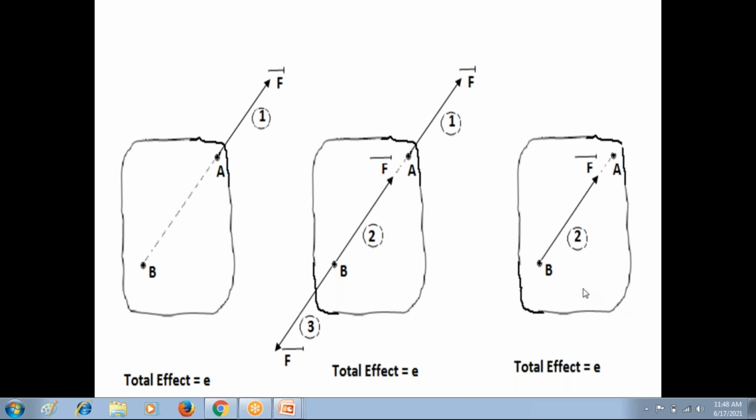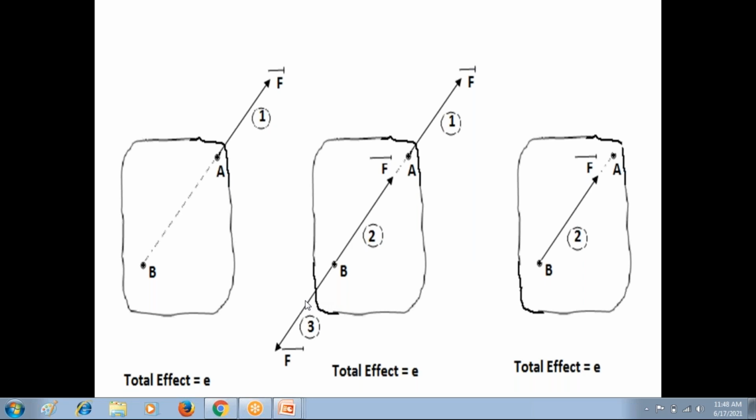So look at this third diagram. I remove the first force at point A from the rigid body. I remove the third force at point B from the rigid body because the first and third force are in the equilibrium condition. Since the first and third are in the equilibrium condition, if I remove these two forces from the rigid body, the body is subjected to only the force F bar at point B, that is the second force F bar at point B. Still the body has the same effect as before, because the first and third force are in the equilibrium condition.